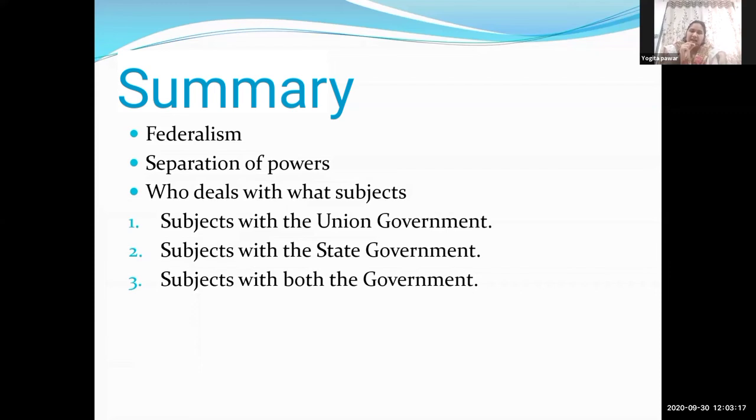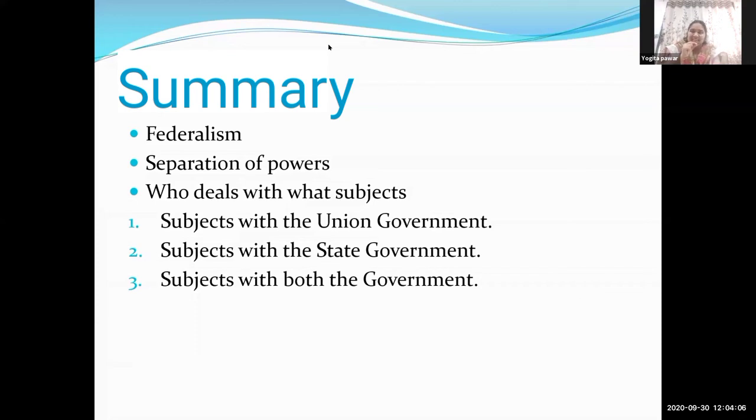And after that, we have learned the various subjects with the union government, state government, and both the governments. Union government includes which subjects? Yes, Shubham. Very nice. Defense. Very good, students. And the state government?